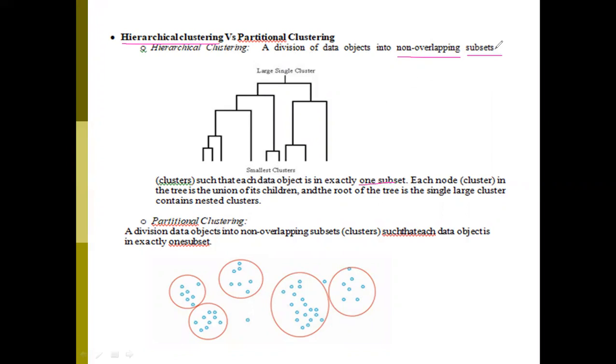For example, assume this is one cluster.